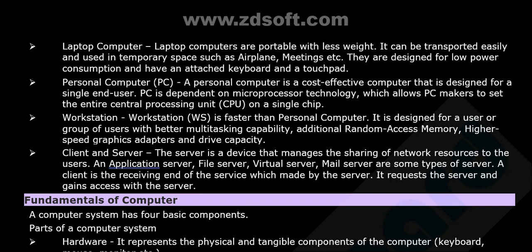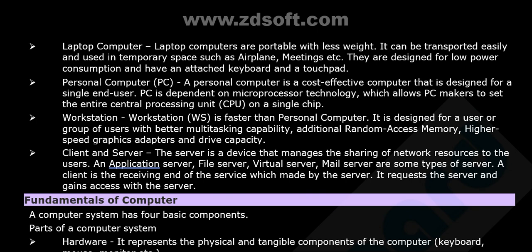And personal computers, PCs. A personal computer is a cost effective computer that is designed for a single end user. PC is dependent on microprocessor technology, which allows PC makers to set the entire CPU on a single chip. What about the workstation? Workstation is faster than personal computer. It is designed for a user or a group of users with better multitasking capability, additional RAM, higher speed graphics adapters, and drive capacity.